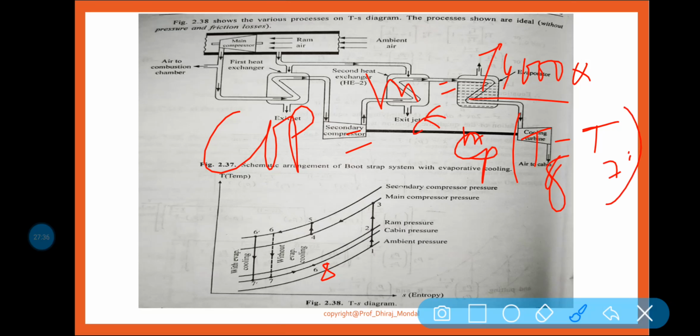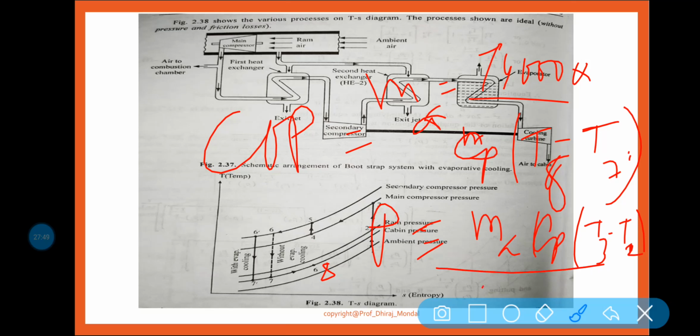This is the mass flow rate. Power is equal to what? M Cp T3 minus T2, same power needed, am I right, by 3600 kilowatt.